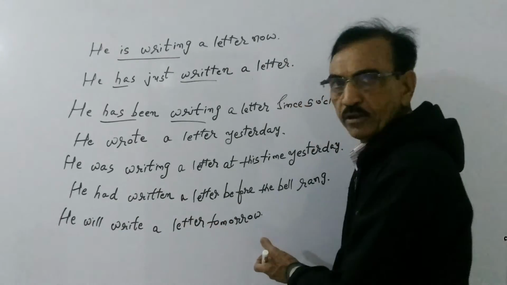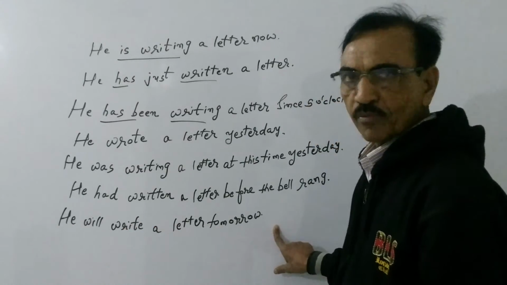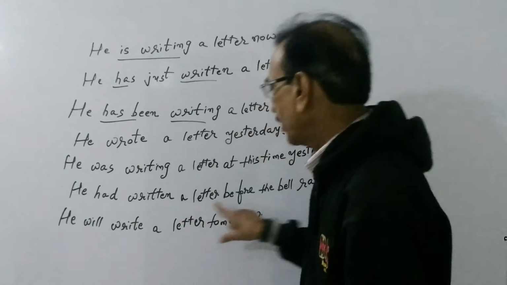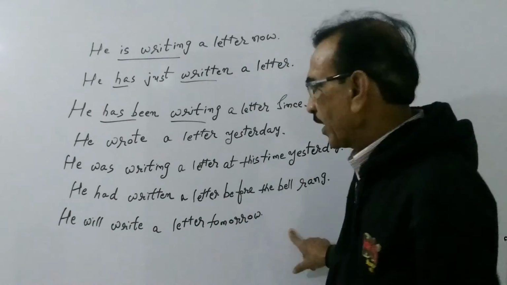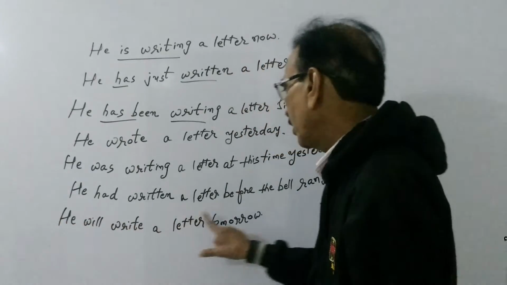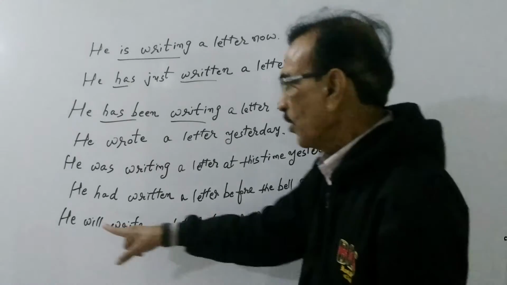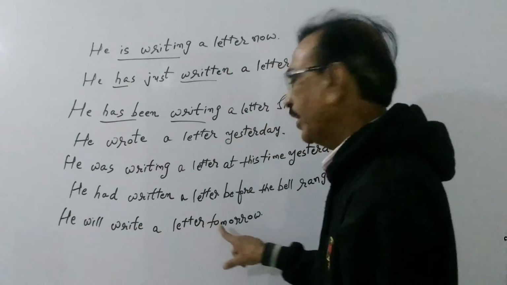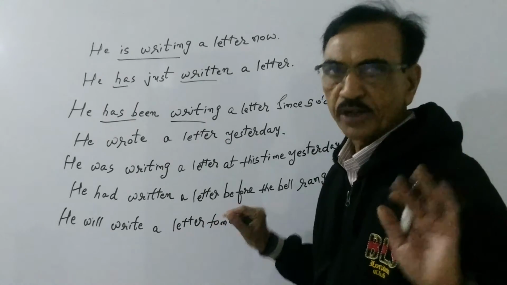This is affirmative sentence. So he will not write a letter tomorrow. Negative. Will he write a letter tomorrow? This is simple interrogative, friend, as per our formula. And how many letters will he write tomorrow? Or we can say, when will he write a letter? So friend, this is simple future tense.